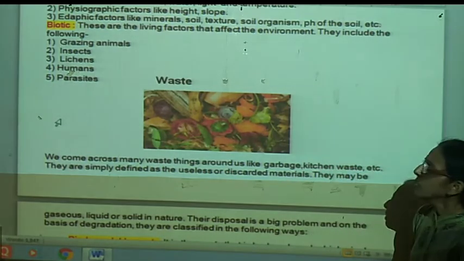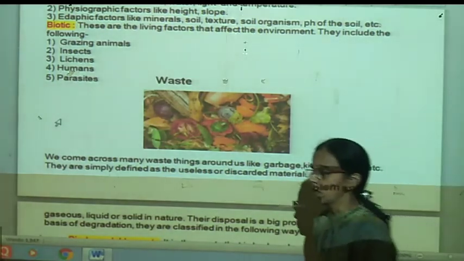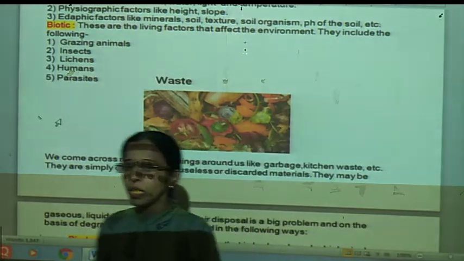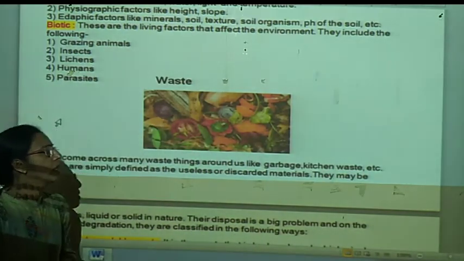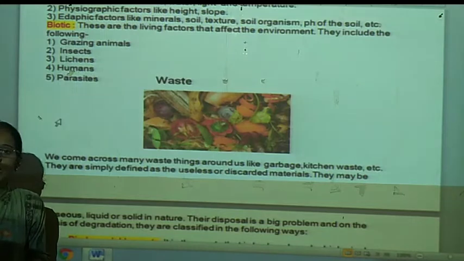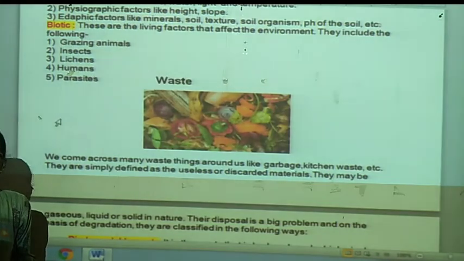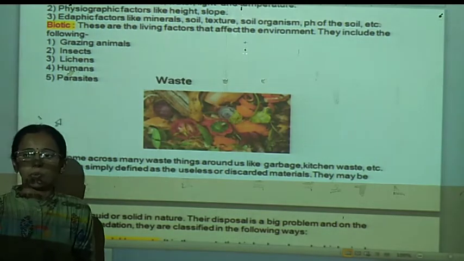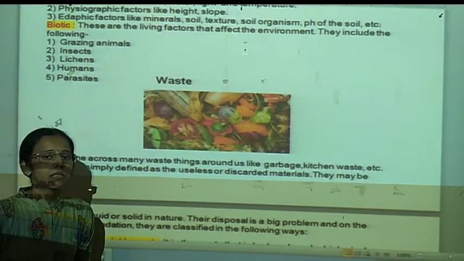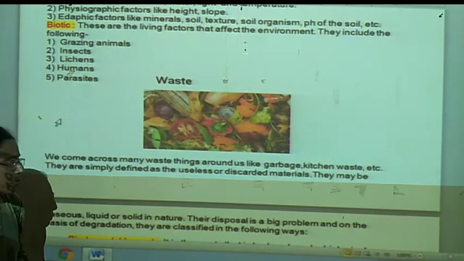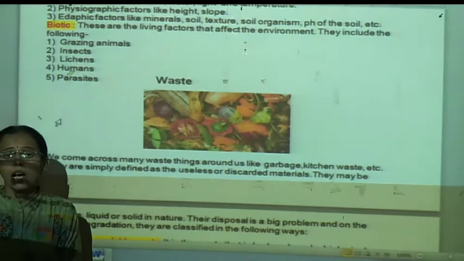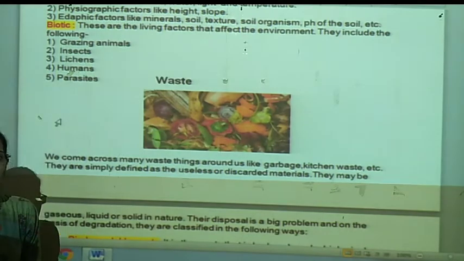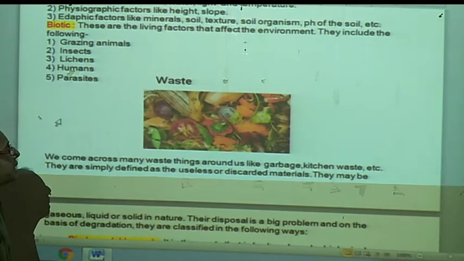Now, you know that in the environment, when we are doing many different activities, due to human activity much more unwanted things get accumulated, and these unwanted or discarded things are collectively known as waste. Therefore, which is that waste?